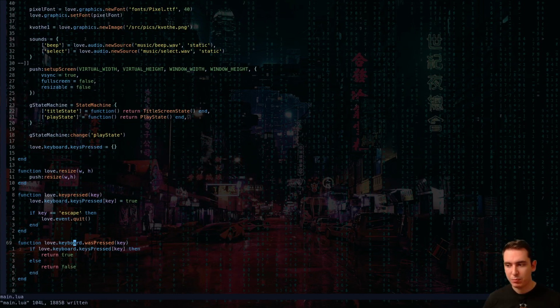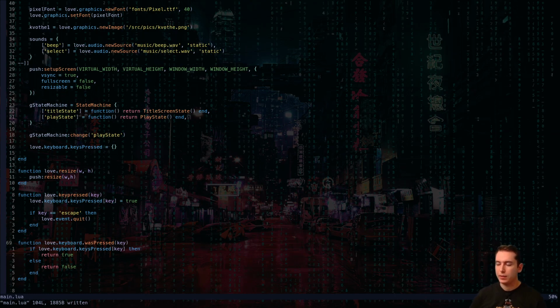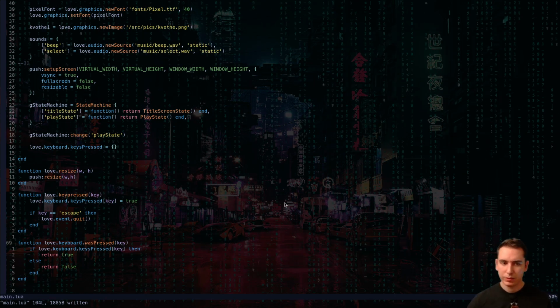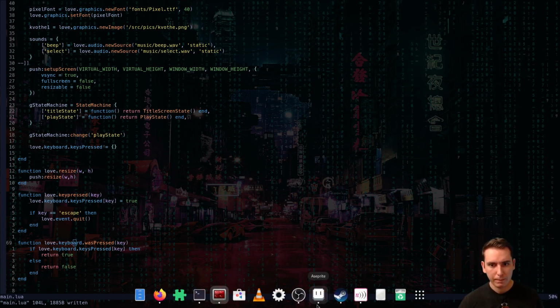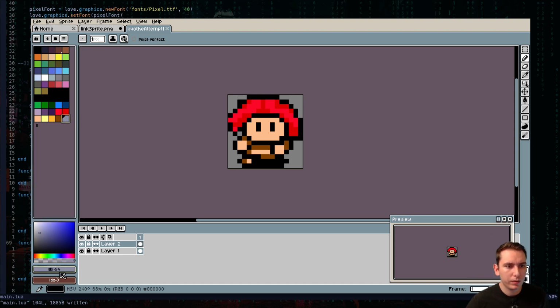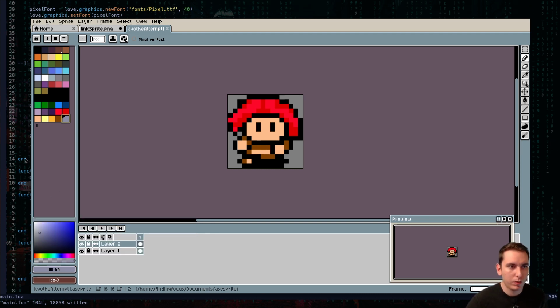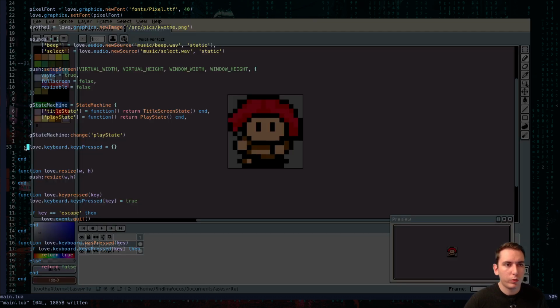Let's maybe make our background color the same color as our palette, so that it's a little more pleasing. Our palette for now is going to be this gray color, which is 140, 140, 165.